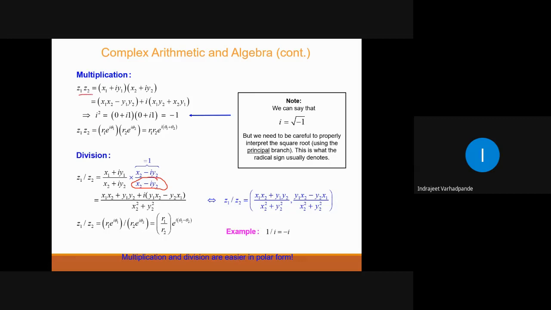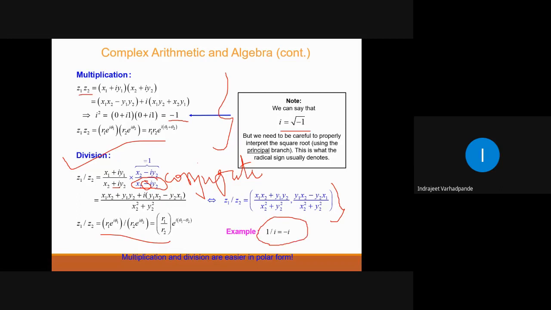Here z1 multiplied by z2: open the bracket using term by term multiplication, and whatever is the resultant, represent that number appropriately. We can say that i is the square root of -1. So this is what multiplication of complex numbers is. This is division of complex numbers. When two complex numbers are divided, it cannot be resolved unless you multiply by the conjugate. What do you mean by the conjugate of a complex number? The sign is opposite. If it is plus here, it will be minus, and accordingly take the product of the numerator and the product of the denominator. This is the simplification. Accordingly we have to simplify.